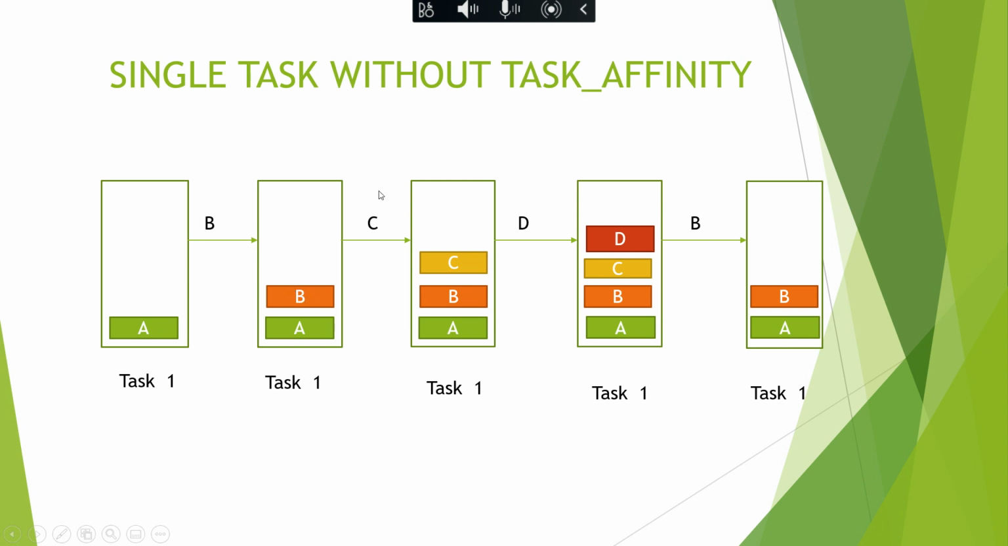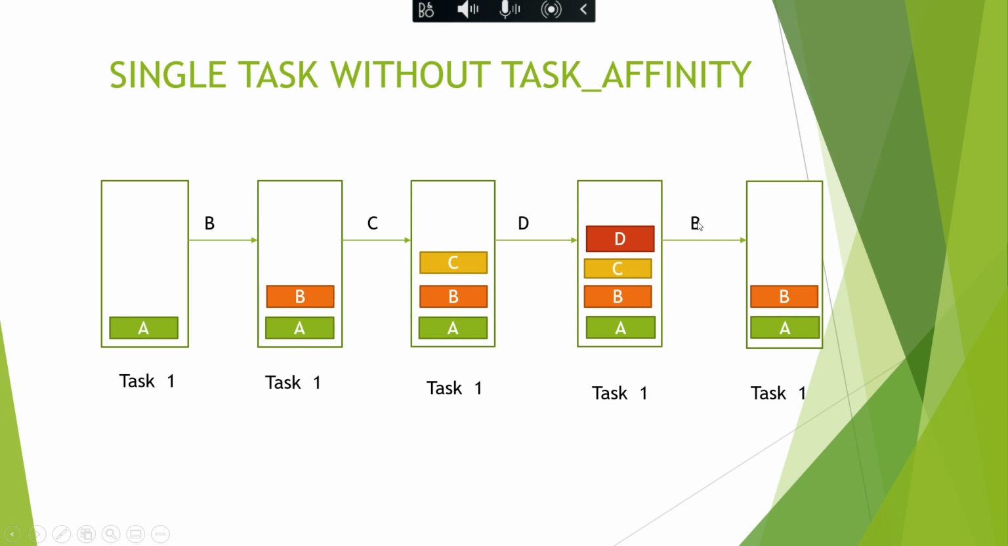From activity B I try to launch activity C. Now C will be the top of my stack. From activity C, I try to launch activity D. Now D will be the top of my stack. From activity D, if I try to launch activity B again, what will happen? The other activities which are there on top of B will be cruelly destroyed. Here C and D are there on top of B, so they will be cruelly destroyed.